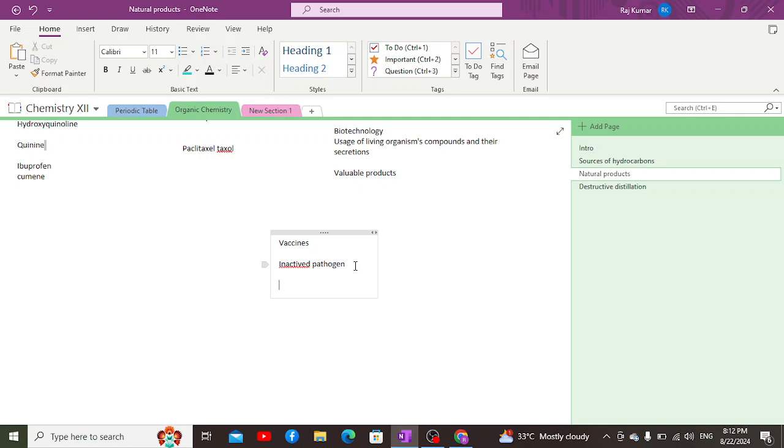Once it is killed, the body saves the information of that inactivated pathogen in the form of a memory in a cell known as a memory cell. Whenever that memory cell encounters the pathogen in its real form, the pathogen is ultimately killed, as the memory cells immediately convert themselves into killer T cells and start to produce antibodies and kill that pathogen at the very instant it enters the body.